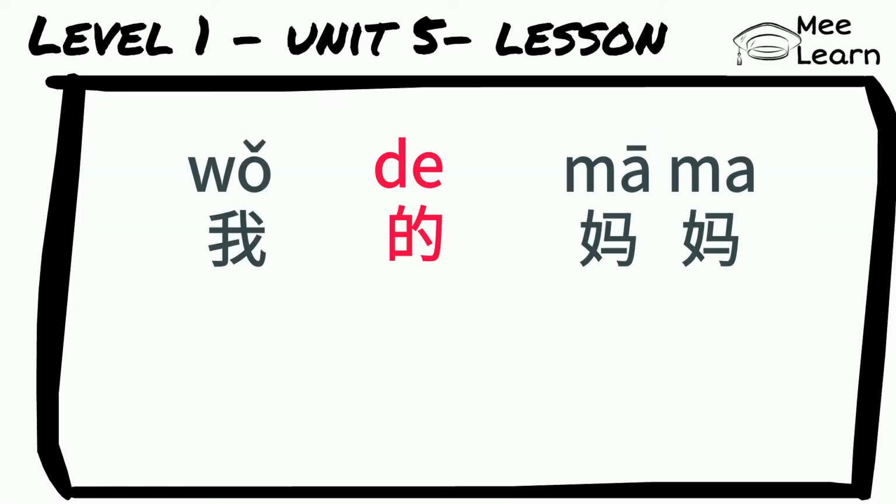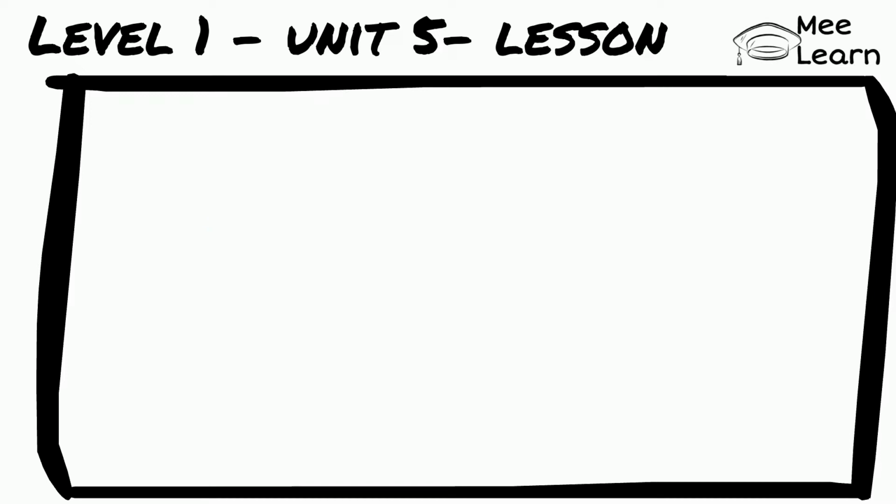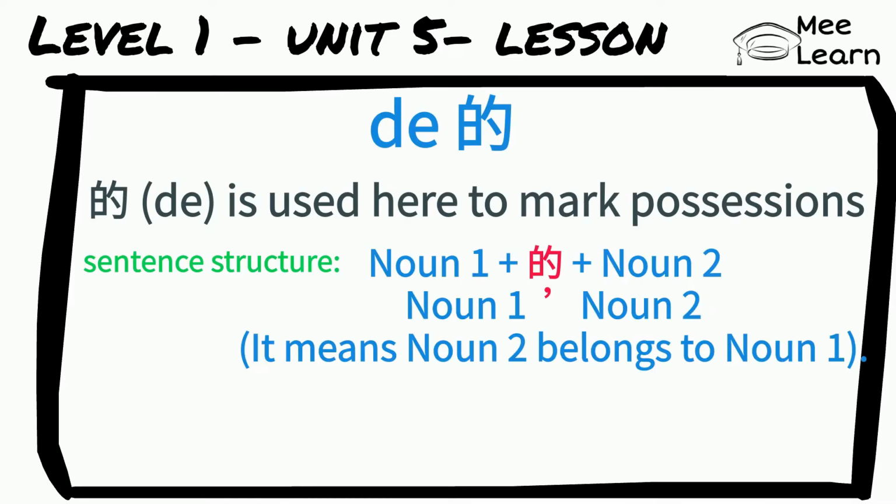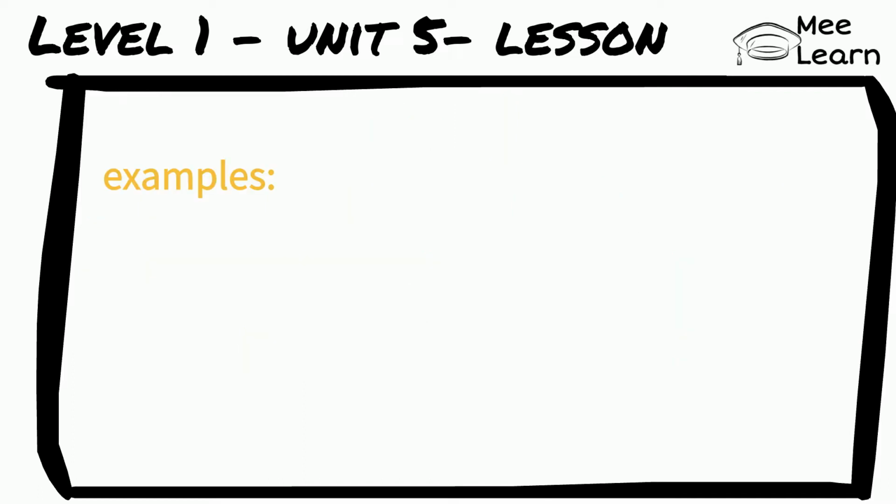我的妈妈 my mom. 的 is used here to mark possessions. The sentence structure is like this. Noun 1 plus 的 plus noun 2. 的 is very similar to the English apostrophe s. It means noun 2 belongs to noun 1. Let's look at some examples.